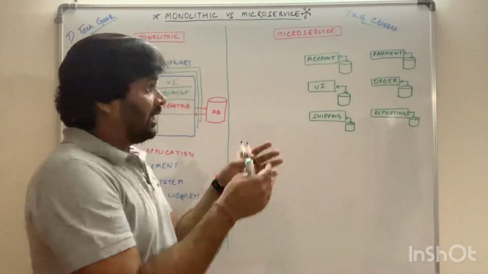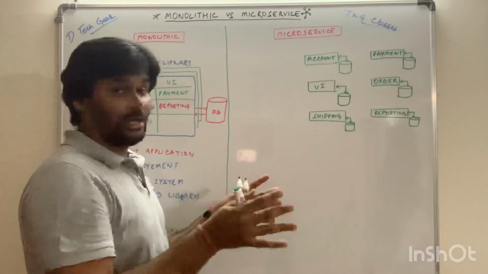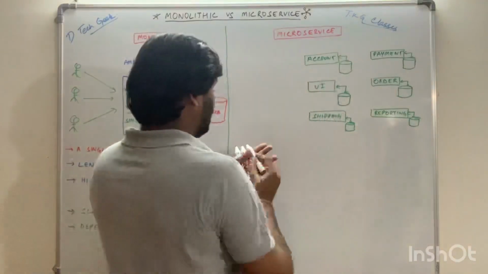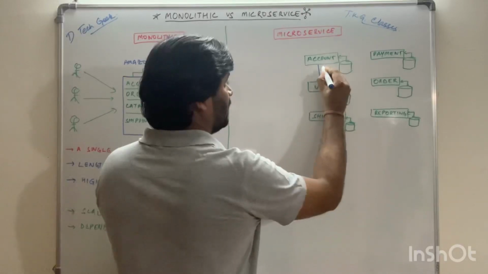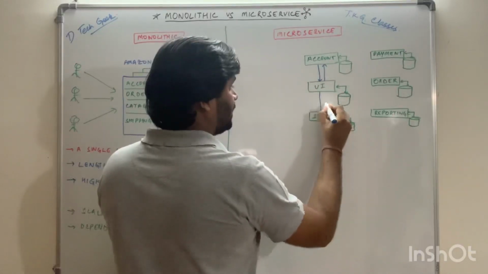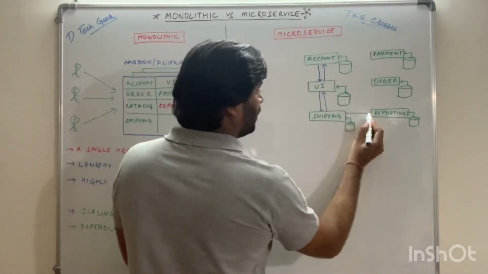And now all these microservices communicate via API. So it means they can communicate with its API only.